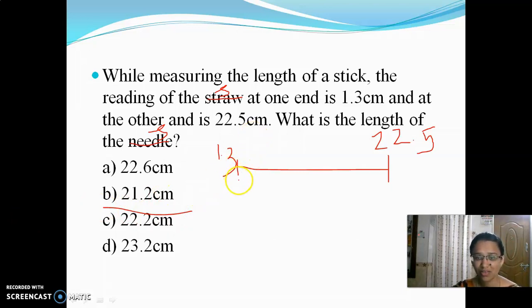If the scale is starting from 0, we can read it directly. But here we placed the stick away from the start, so the reading of the starting point is 1.3 and the ending point is 22.5. If you subtract these two, you will get the length of the stick. Are you clear, children? Shall we go to the last one?